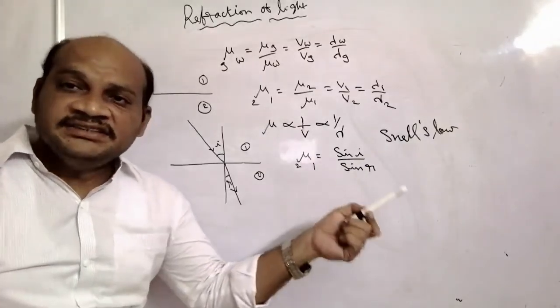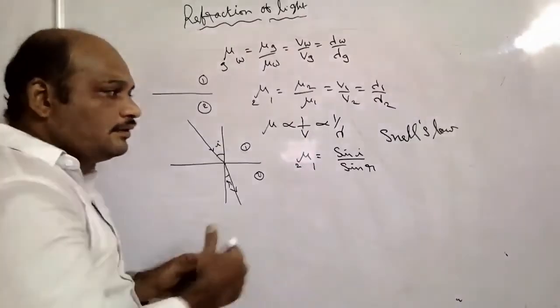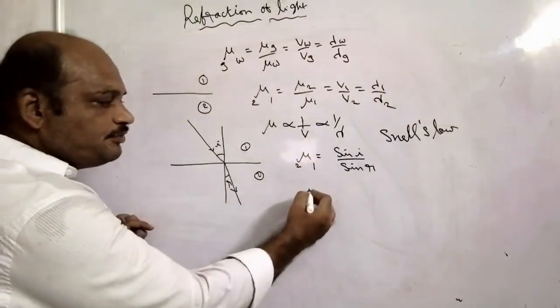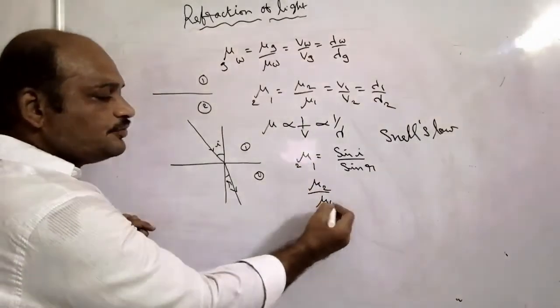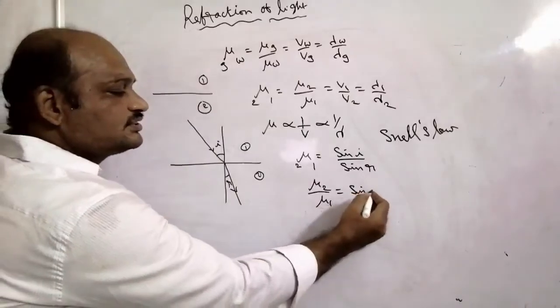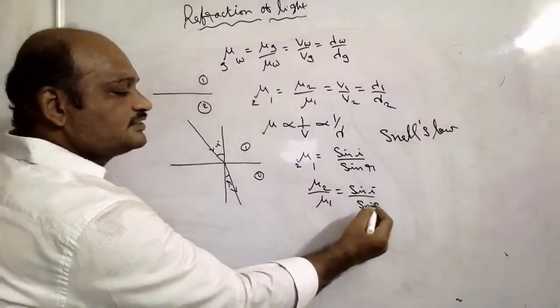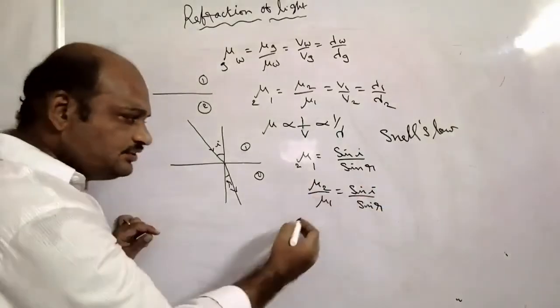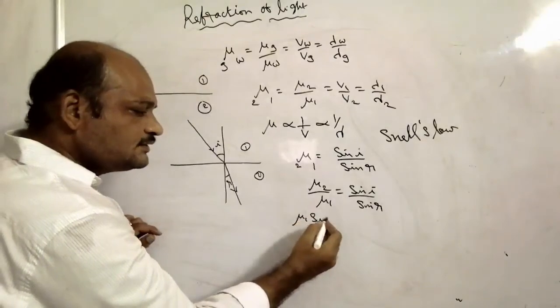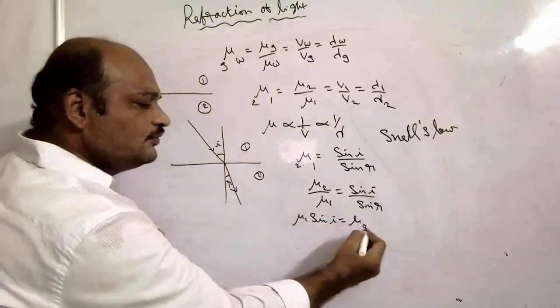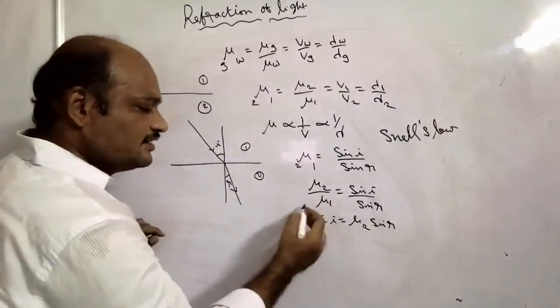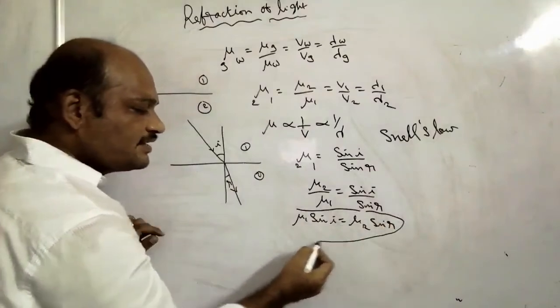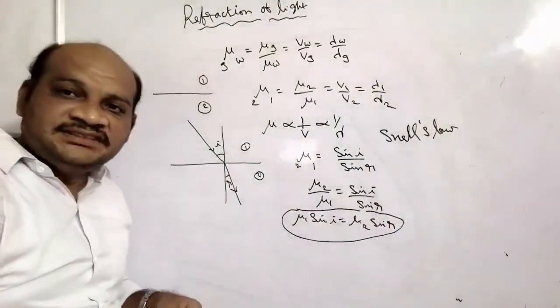It is called Snell's law. Means mu 21, which is mu 2 by mu 1, is equal to sine I by sine R. From this, mu 1 sine I is equal to mu 2 sine R. This is the mathematical expression for Snell's law.